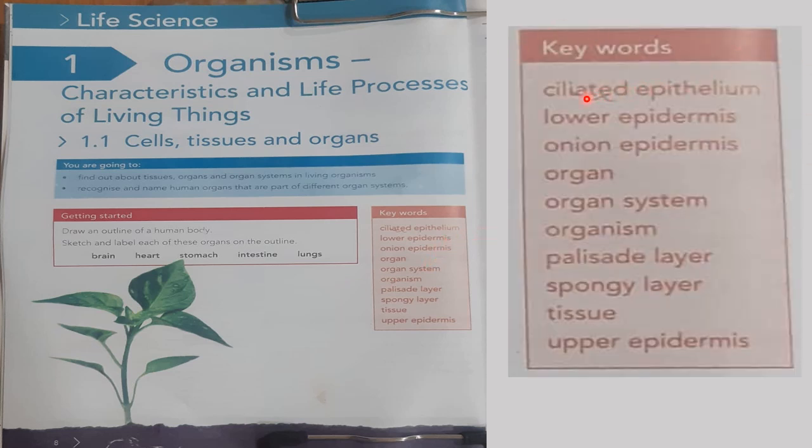The key words are going to be ciliated epithelium, lower epidermis, onion epidermis, organ, organ system, organism, palisade layer, spongy layer, tissue, upper epidermis. So these are going to be the words that you will be studying.